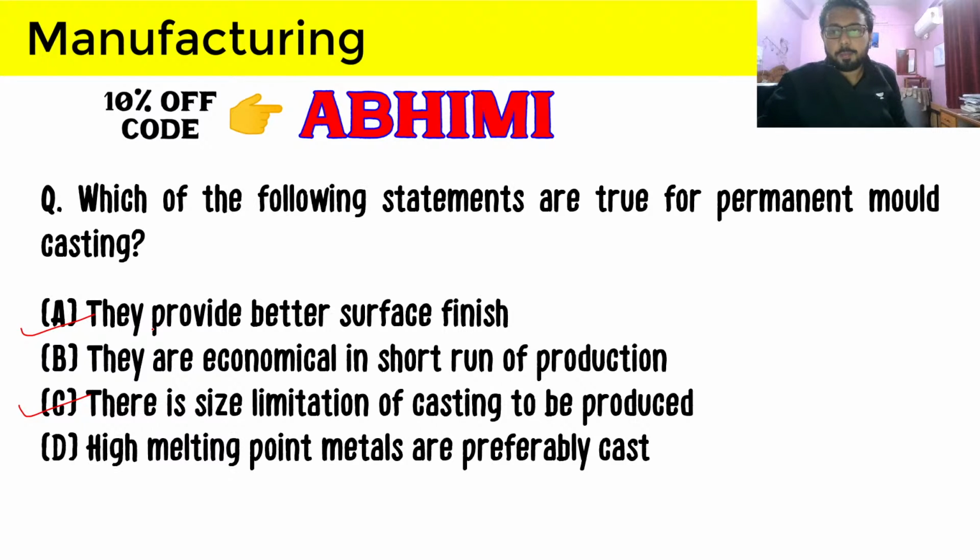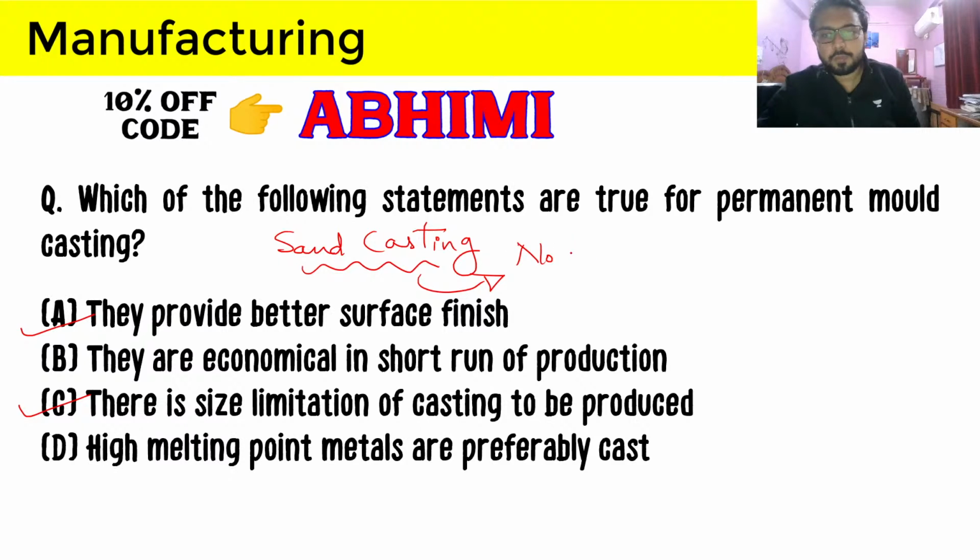Permanent mold castings provide better surface finish than castings such as sand casting, but they have a size limitation. If we compare permanent mold casting with sand casting, one of the advantages of sand casting is no size limitation, but it has poor surface finish.